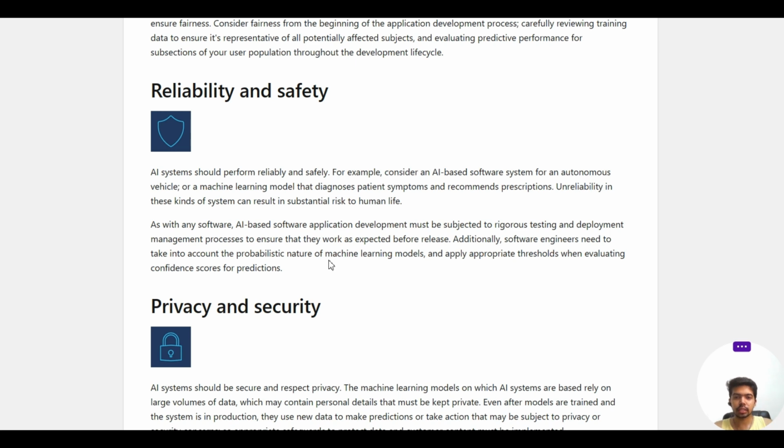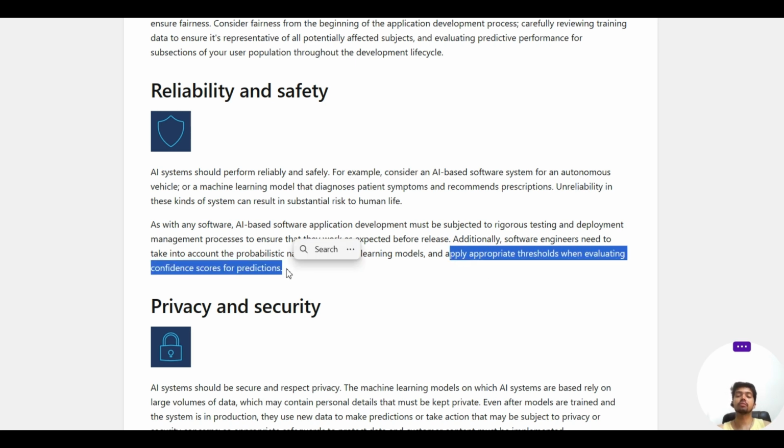And additionally, software engineers need to take into account the probabilistic nature of machine learning models and apply appropriate thresholds when evaluating confidence scores. So prediction is a very important part. We don't talk about it, but this is what is actually practical.